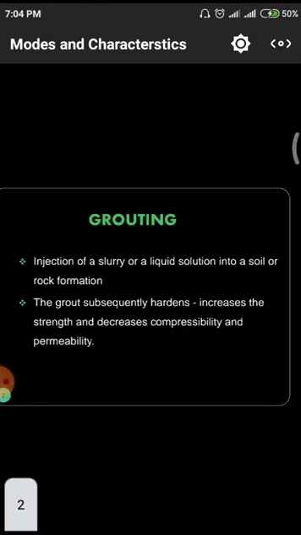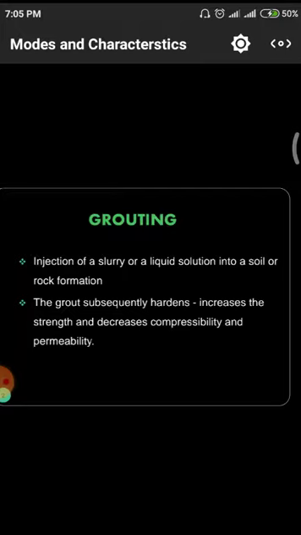First of all, we have to know grouting is a technique which involves the densification of a soil whenever the soil has some quantity of voids. We have to decrease the void content by filling it with a liquid material. That means not completely liquid and not completely solid, simply a semi solid material. We inject those materials with the help of compression forces so that the voids will be filled with this slurry or any other semi solid material.